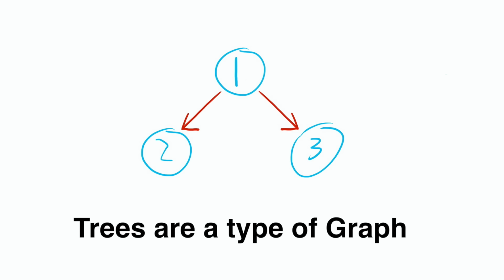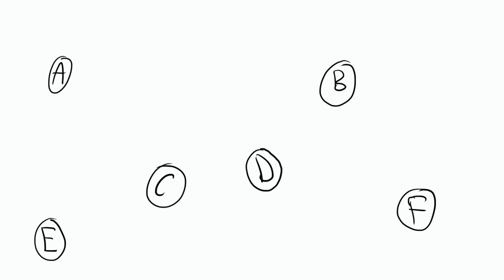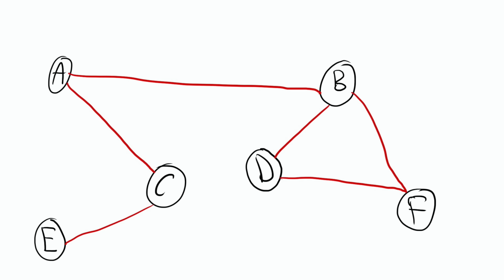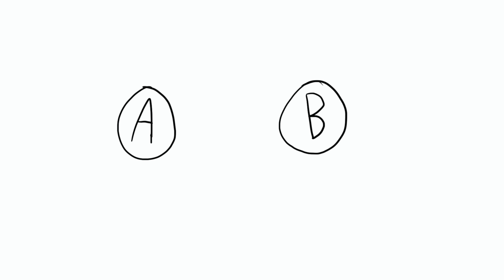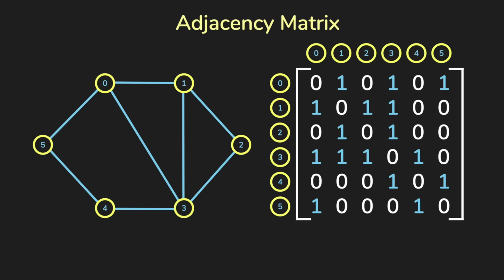All trees are graphs, but not all graphs are trees. A graph is a collection of vertices, which are like points, and edges, which are like connections from one vertex to another vertex. A graph can be directed, meaning edges can only go one way, so this edge means you can only go from A to B, or undirected, meaning you can also go from B to A. Two common ways to model edges are adjacency lists and adjacency matrices.